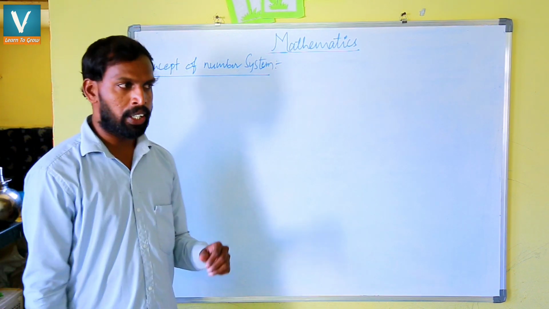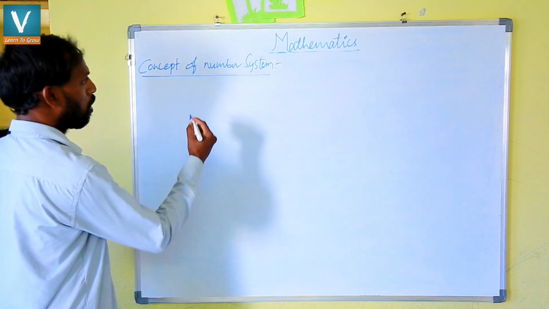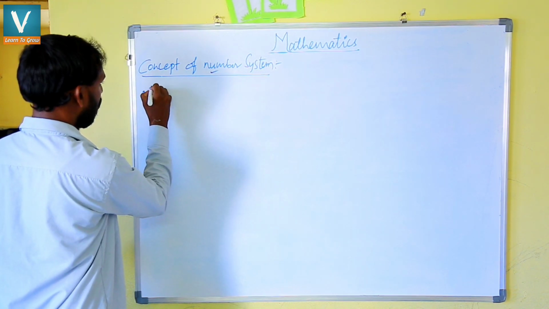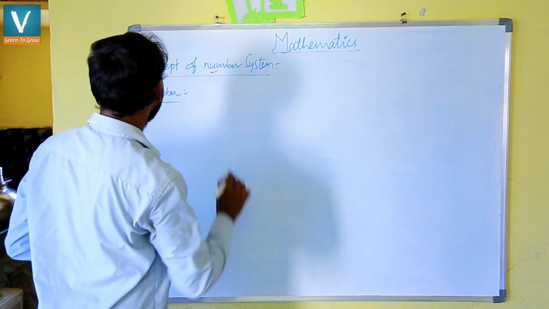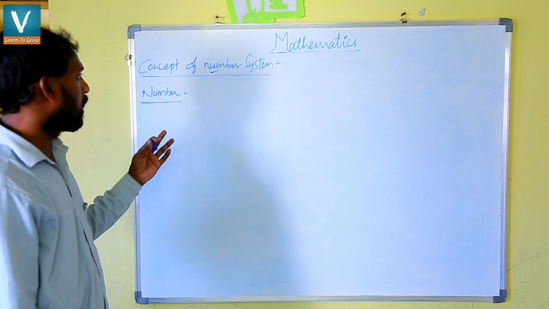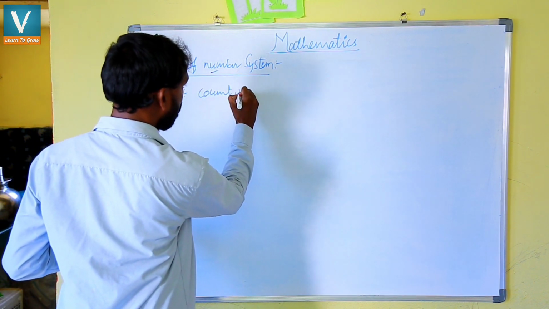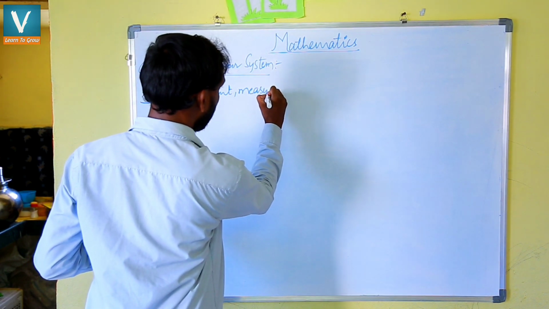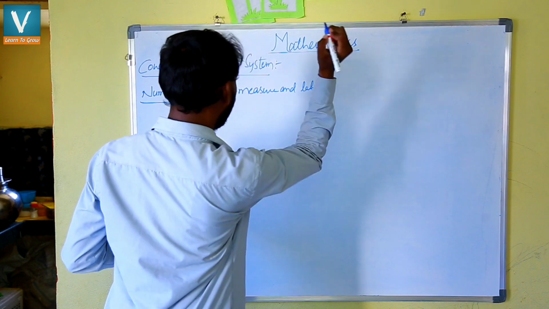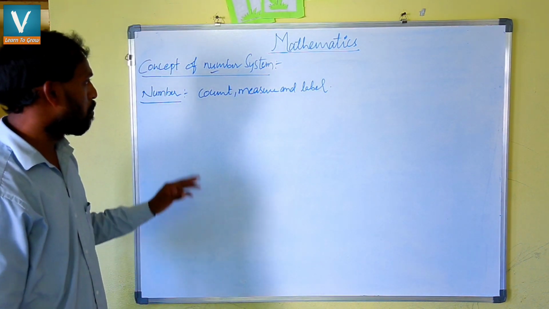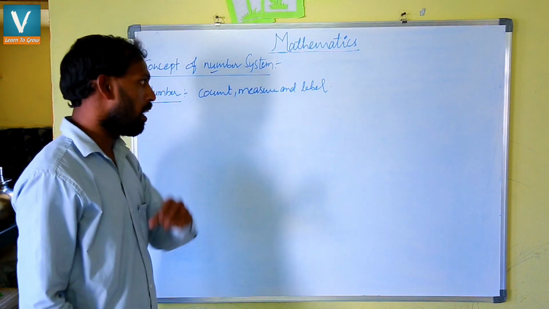In this video, I am going to explain the concept of the number system. First of all, we will learn the meaning of number. Number is a mathematical object which is used to count, measure and label.